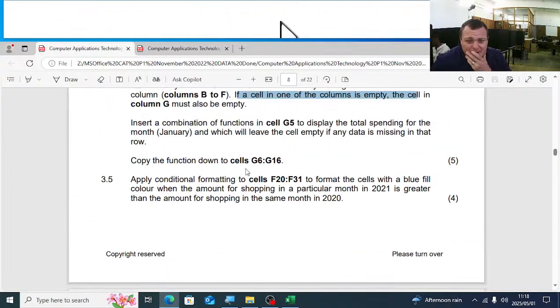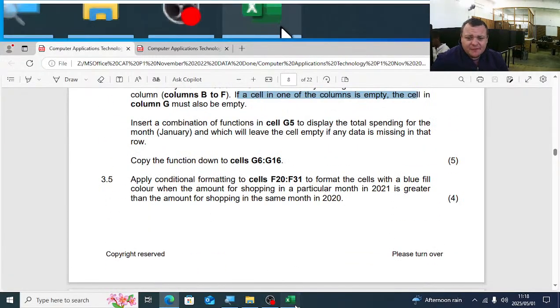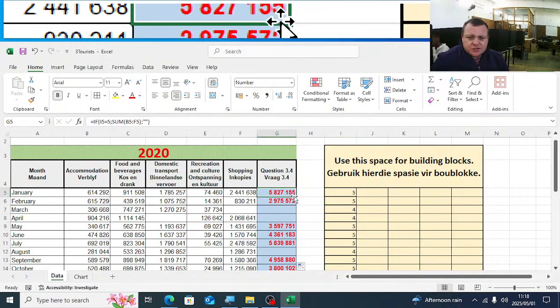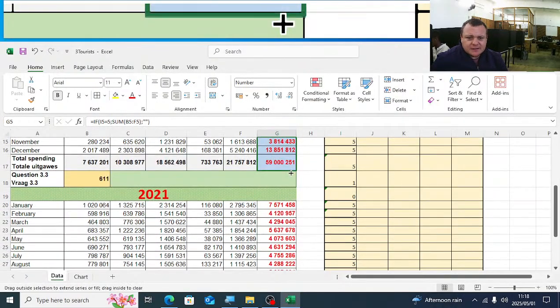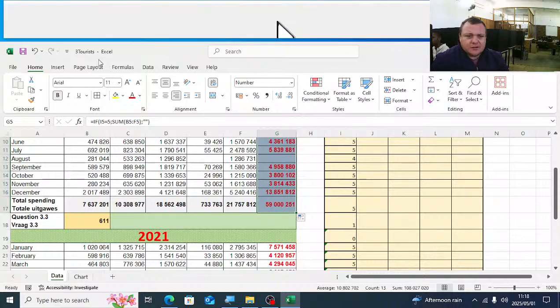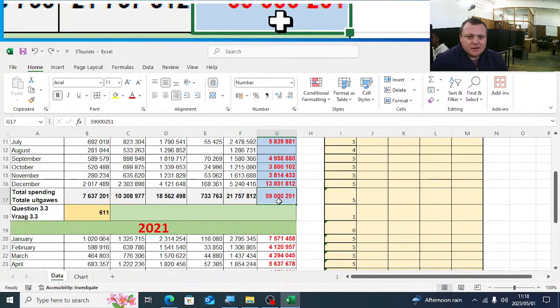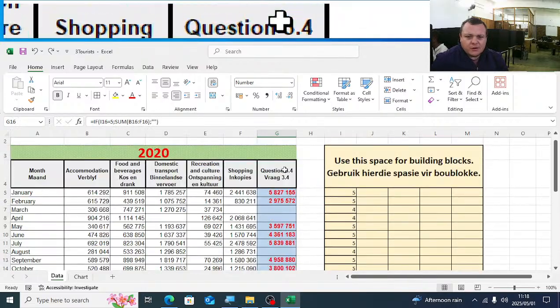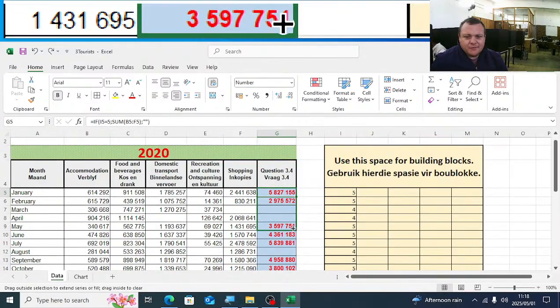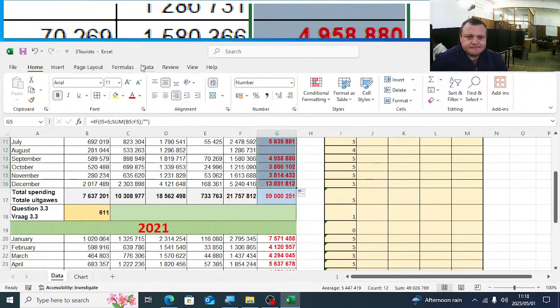They tell us they copy the function down to cell G6 to G16. I said to you, sorry, not G17, from G5 to G16.